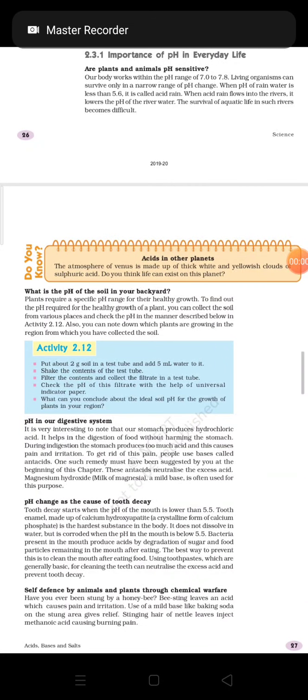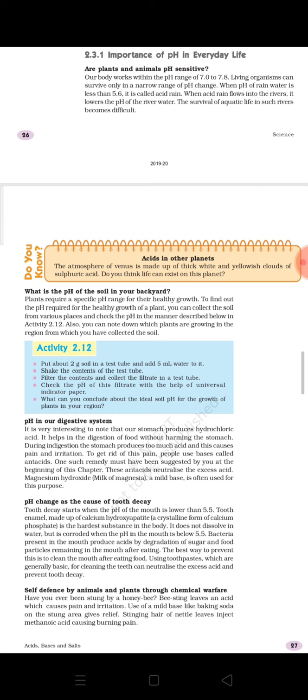Welcome everyone. So today we will start with our new topic, which is importance of pH in everyday life. In some of the last classes we discussed pH in detail. So today we will discuss how pH is related with our everyday life. As you can see, under this topic there are several examples given.